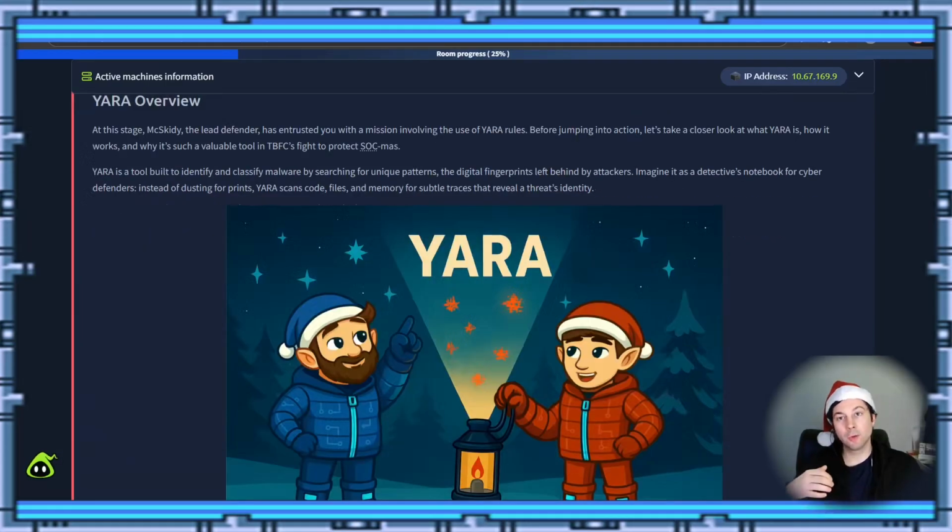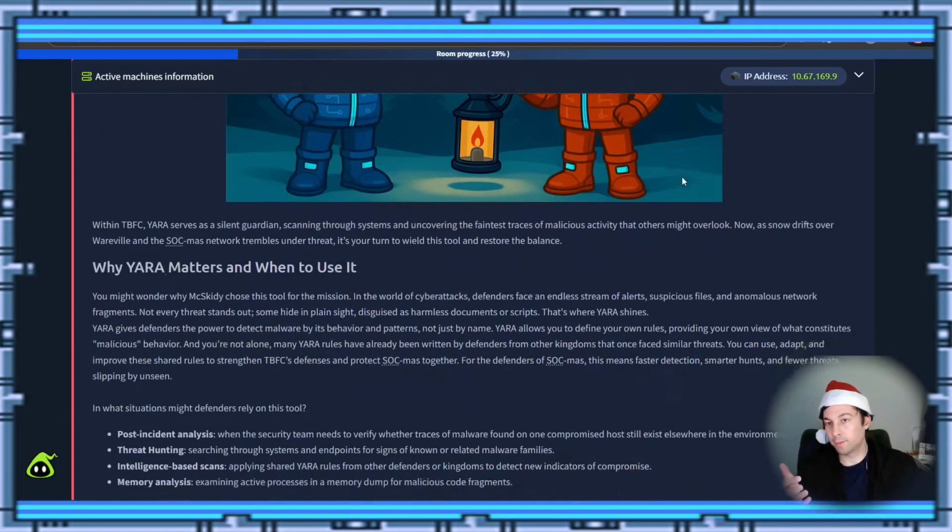YARA is a tool built to identify and classify malware by searching for unique patterns and digital fingerprints left behind by attackers. Imagine it as a defender's notebook for cyber defenders. YARA scans for codes in files and subtle traces that reveal the threat's identity. Helps us find them, locate them. Alright, so scroll on down.